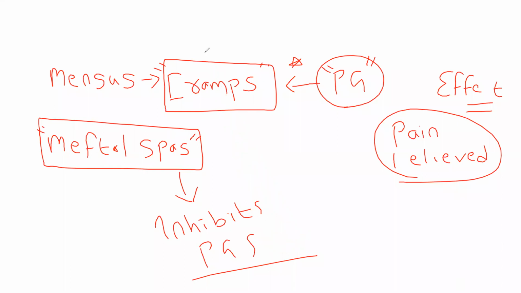It inhibits prostaglandin synthesis and your pain is getting relieved. So this inhibition of prostaglandin synthesis is nothing but the action.